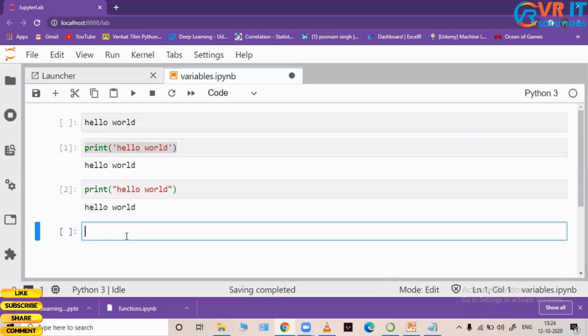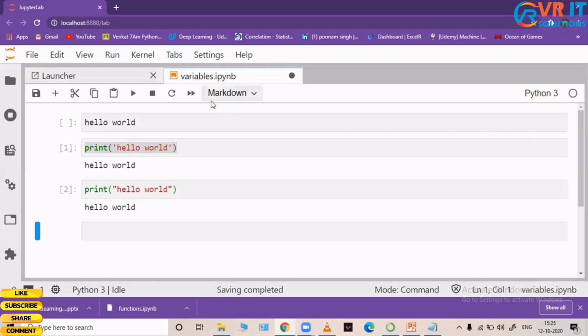Now let us talk about variables. Before getting into variables, let me tell you something about headings. How do you give headings in Jupyter? Say, for example, I want to make this cell a heading. Currently this cell is in the form of code. First I have to change this cell into markdown. Just press Escape and M, and you can see that.